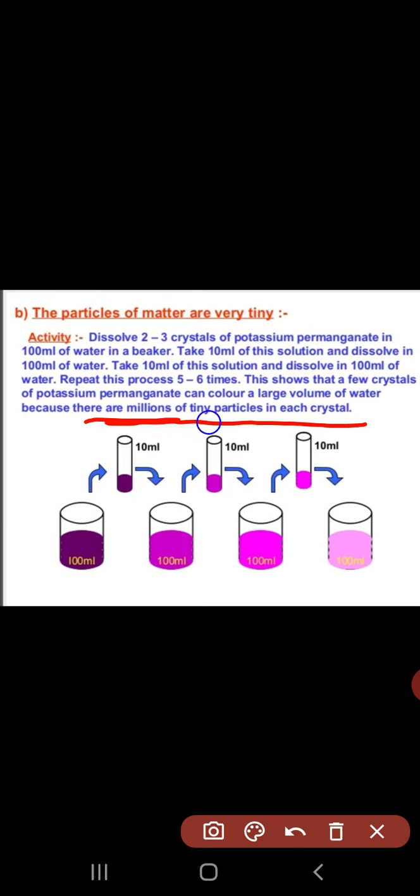From this we can easily conclude that millions of tiny particles are present in each crystal, and from those tiny particles a large amount of water is colored. So it is clear that the particles of matter are very tiny.